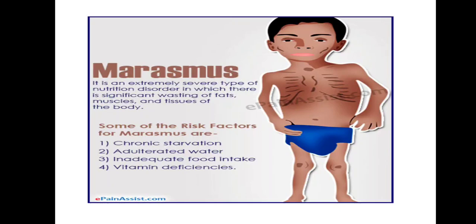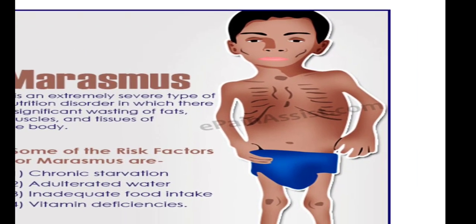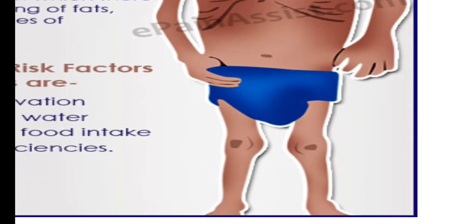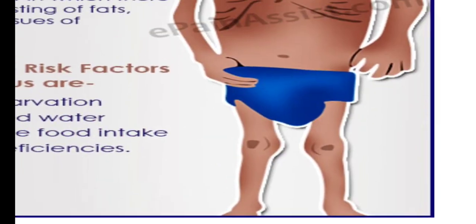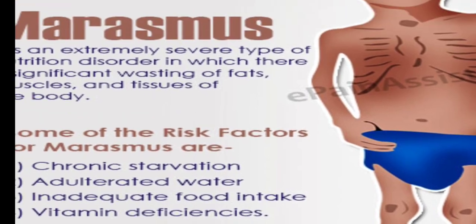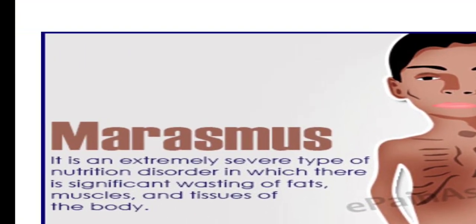So first of all we have marasmus disease. What is this type of disease? It is an extremely severe type of nutrition disorder in which there is significant wasting of fats, muscles and tissues of the body. Here you can see a guy, he has a very low body mass. He has height, but he has a very low body mass. So it means that there is something wrong happening in his body.